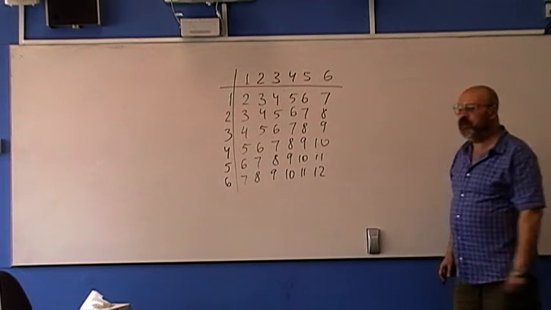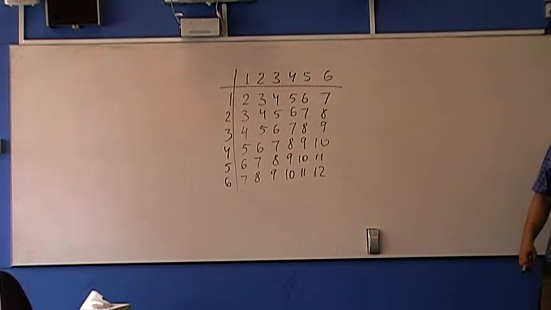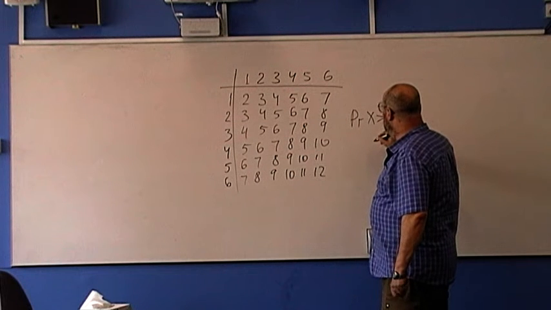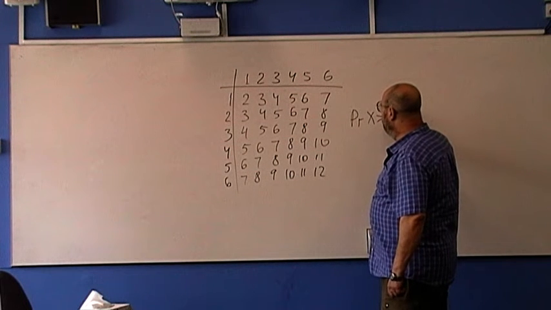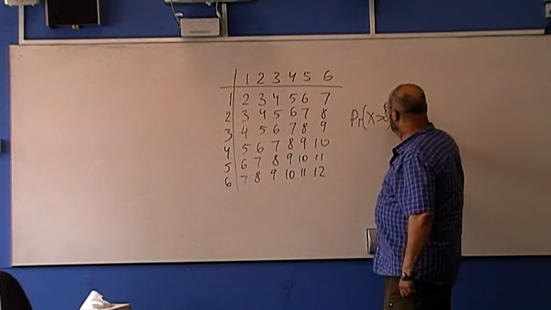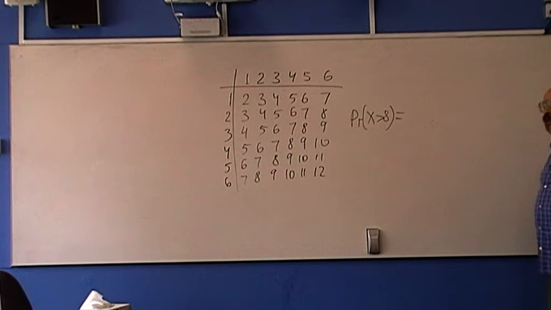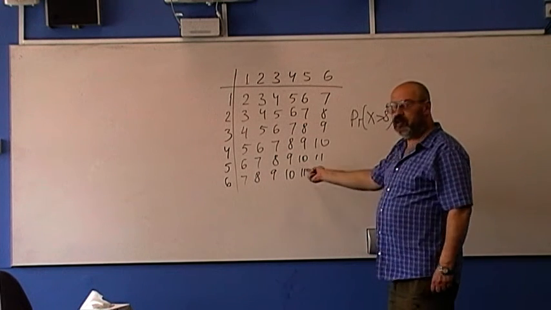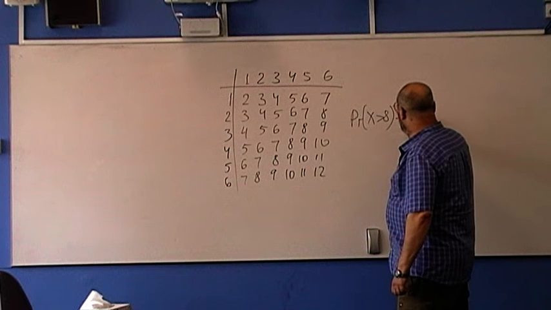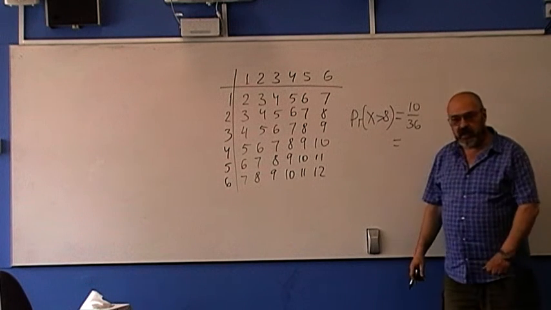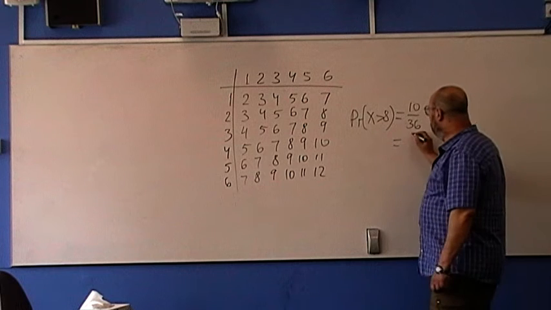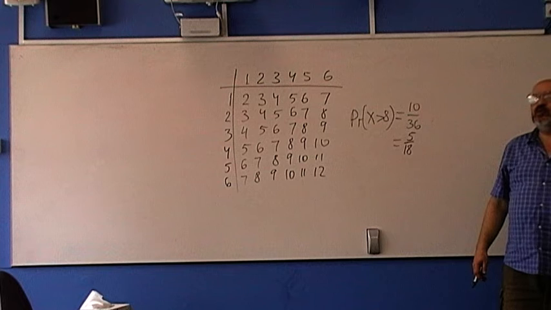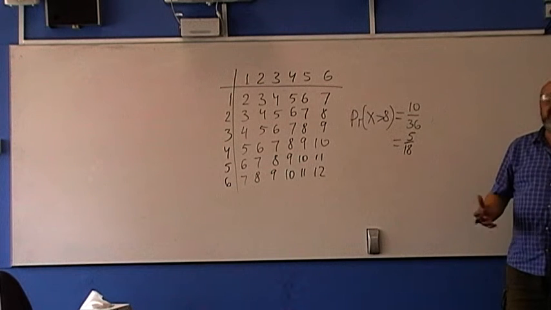So what will be the probability? How many outcomes do we have? 36. So what will be the probability of getting a number that is greater than 8? We have 10 out of 36, and everything that can be simplified must be simplified. 5 over 18. So this is called a two-way table, and it's useful when we have multiple outcomes.